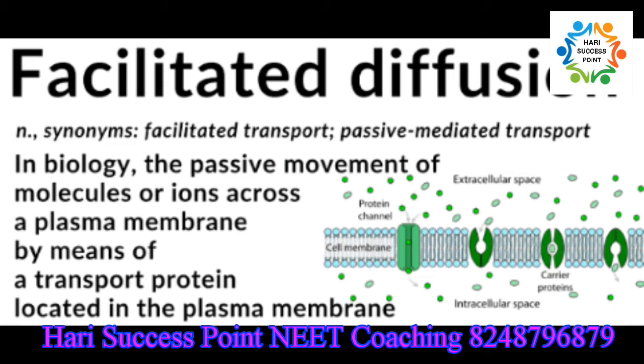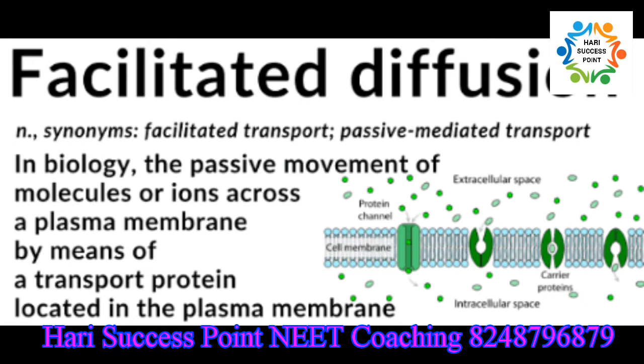So substances that are present in higher concentration bind to the carrier protein, and the carrier protein takes the same molecule to the region of lower concentration. So, in the absence of ATP, the carrier molecule moves to and fro to transport the molecules from a region of higher concentration to a region of lower concentration.